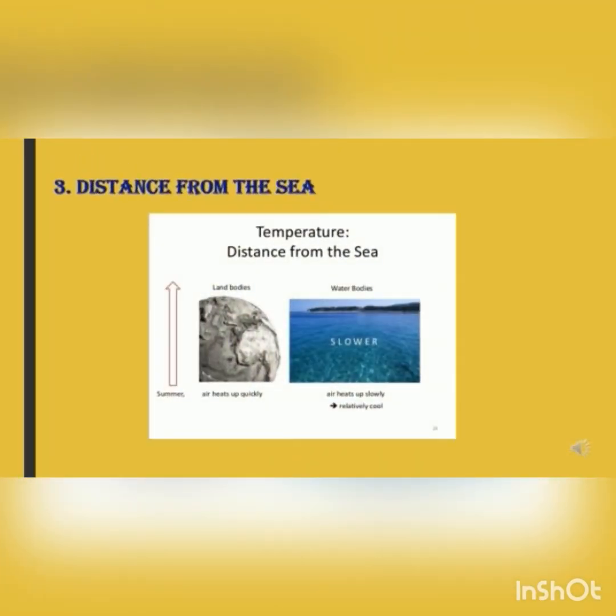Another reason is distance from the sea. In the summer, the sun heats the land quickly, but it takes longer to heat up the sea, which is large and deep. Therefore, areas of land close to the sea are cool in the summer. However, the water stores heat for longer, and so in winter, the temperature of the sea is warmer. Therefore, areas close to the sea enjoy mild winters.